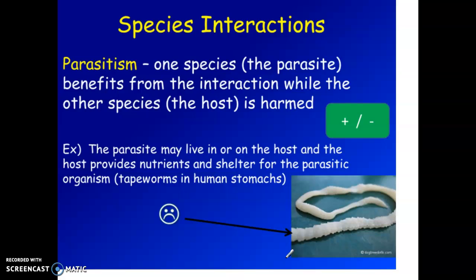It doesn't have to always be inside of a human, right? For example, a lot of dogs and cats, different pets, can develop roundworms or heartworm. That's a parasite that can enter into their system as well. So one is benefiting, right? The parasite is benefiting because it's getting nutrients. And then one of them is being harmed.